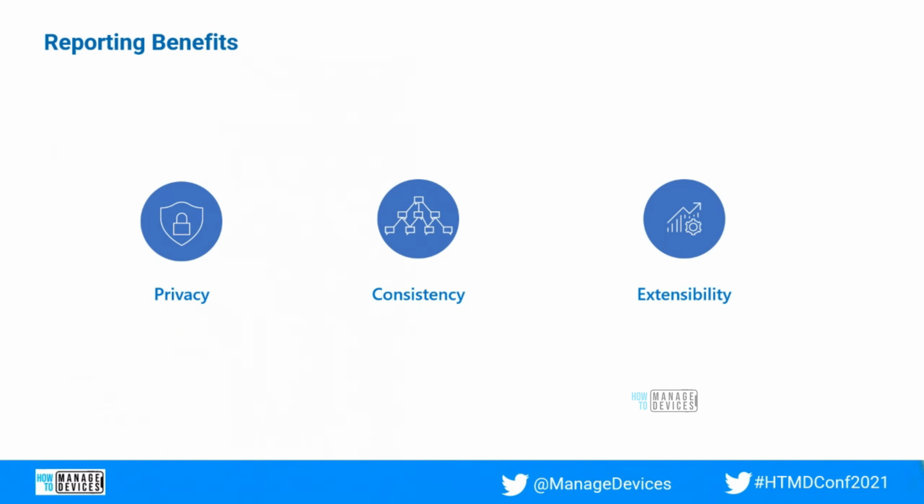The second one is consistency. Based on the feedback Microsoft gets from end users, they are trying to provide more consistency across the reporting services, having these services all refer to the common reporting platform as we discussed in the last slide. This is the first step for the services. The final one is extensibility, which provides much more extensibility for potential features and improves all the services built on the platform.